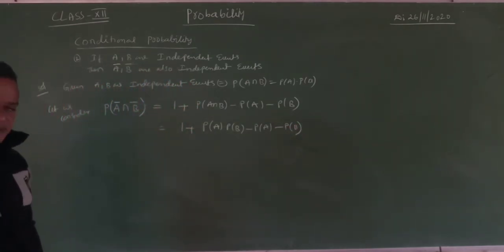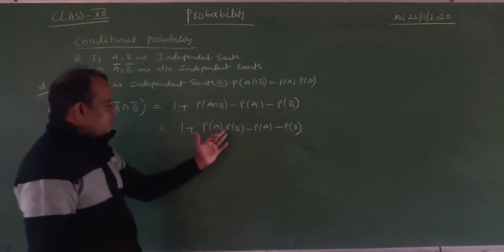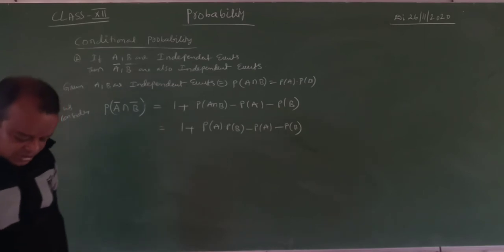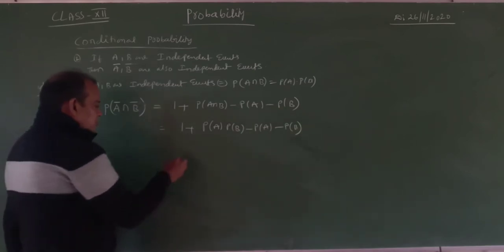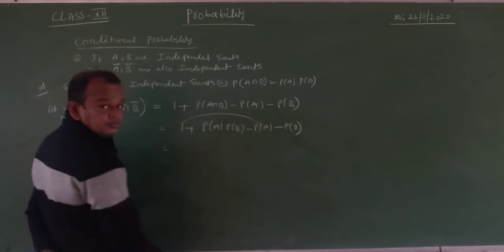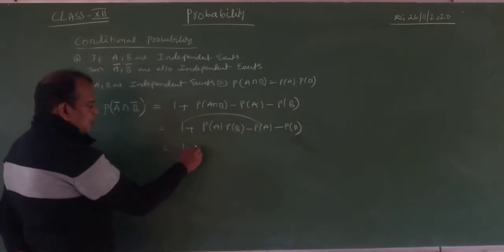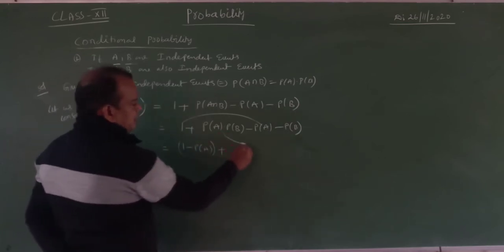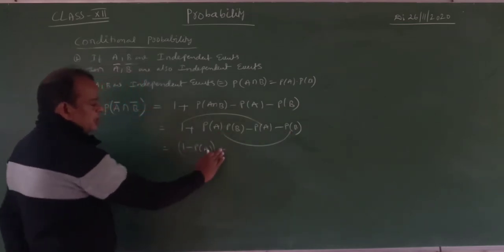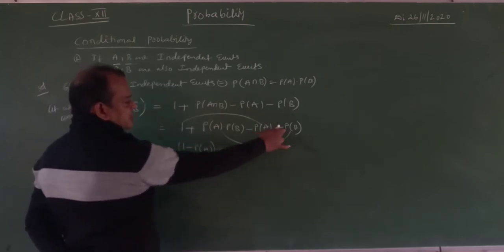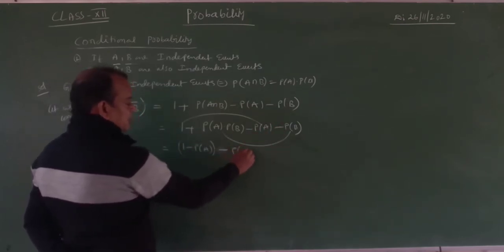Yes. 1 plus probability of A into probability of B minus probability of A minus probability of B. Okay, my dear students. Now, whatever may be, write this: 1 plus, no bracket, minus probability of A, and here plus is there, here minus is there, so we take the minus probability of B.